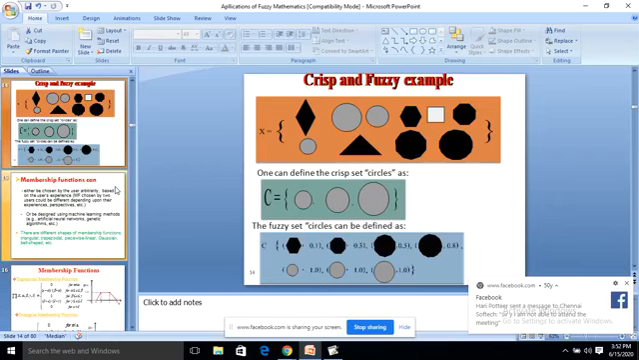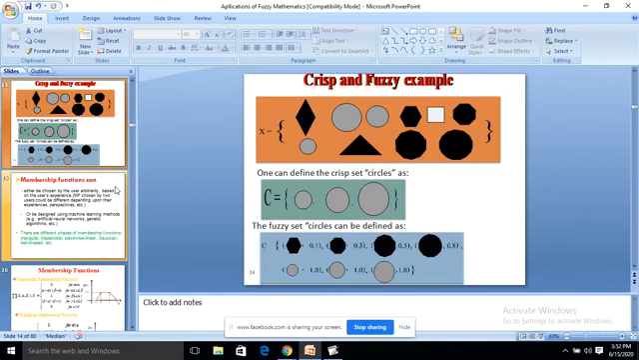Crisp and fuzzy example. So here X, we take a set of all mathematical objects. C is the set of all circles. So we take 3 circles and the set is called as the crisp set. So C represents the crisp set of circles.